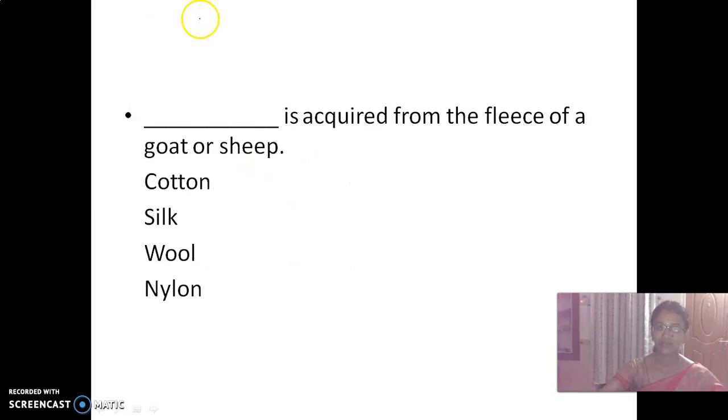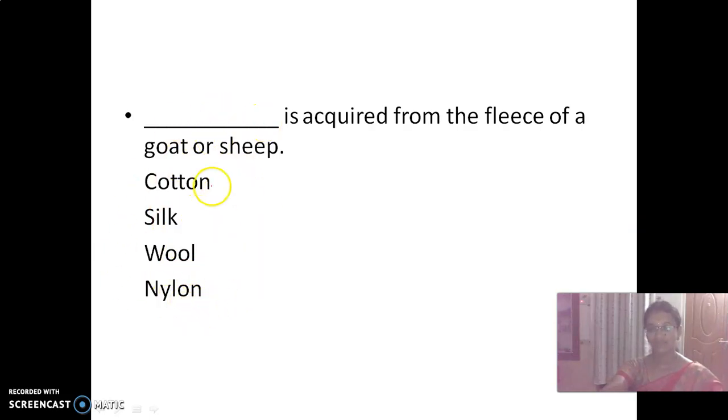And the second question. Dash is acquired from the fleece of a goat or sheep. First I will tell you what is meant by fleece, okay? Fleece is nothing but the white layer which covers the goat or sheep. The white coat-like structure which covers the goat or sheep is called as fleece. Okay. So what is acquired from that fleece? Whether it is cotton, silk, wool or nylon, children? What is the correct answer?